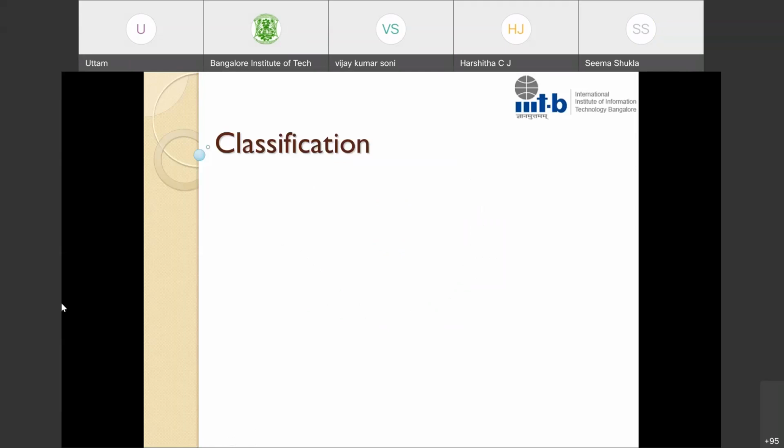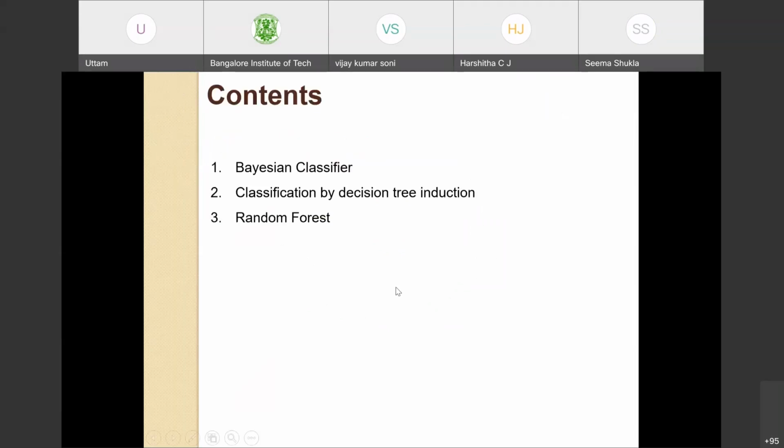The initial idea was to cover these three topics: Bayesian classifier, classification by decision tree induction, and random forest. Let us try to cover Bayesian classifier now, and if time permits, we will either start decision tree or take it up in the next session.